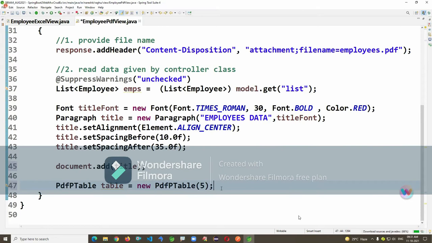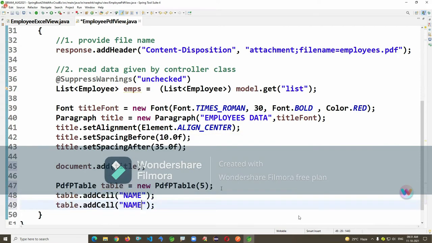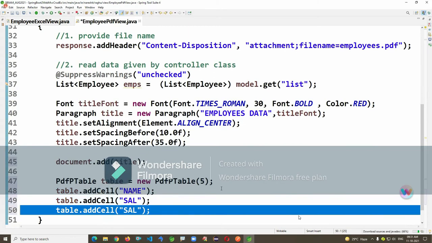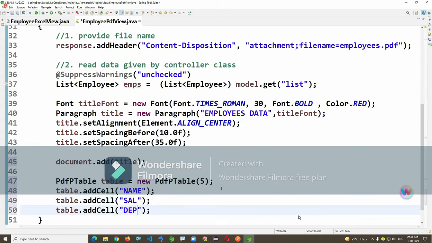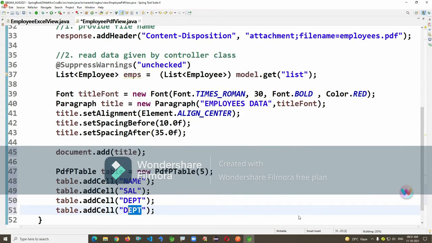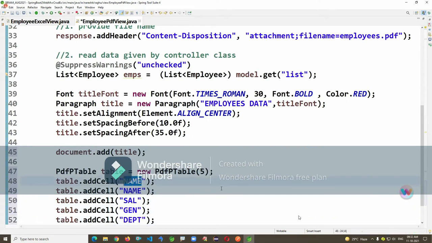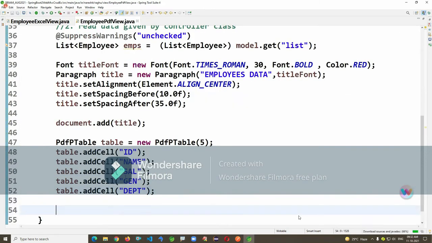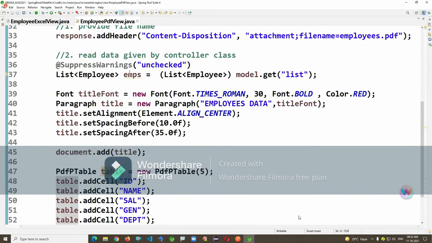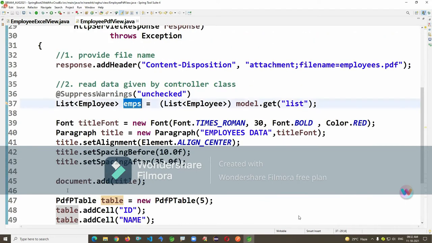It's the number of columns, not the number of rows. It's name, salary, department, gender, and ID. Okay, this will become one row here. Okay, now for this, I'm just taking the data from this employee list and adding it here.